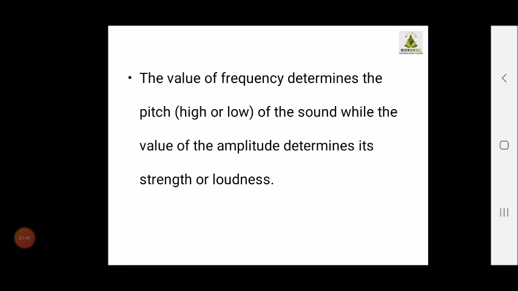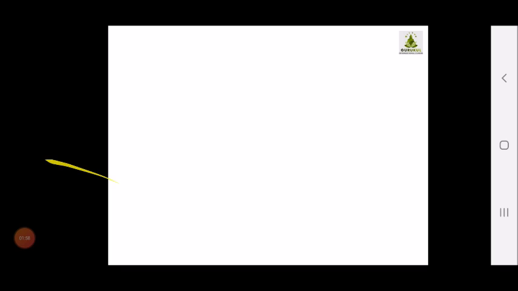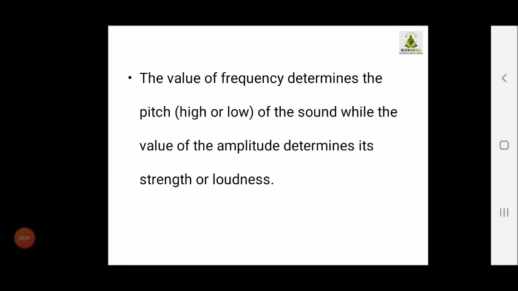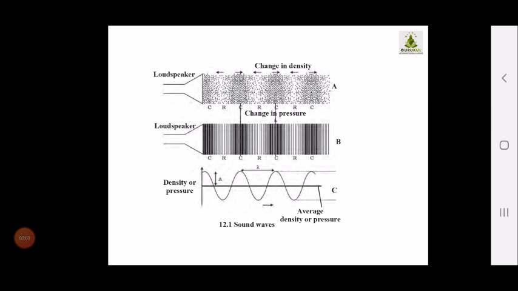The value of frequency determines the pitch, high or low, of the sound, while the value of amplitude determines the strength or loudness. Now children, here we have studied the various concepts regarding sound waves. Once again I am coming back to the first slide. Figure 12.1a indicates the changes in density, the 12.1b diagram indicates the changes in pressure, and 12.1c shows the graph of density and pressure.